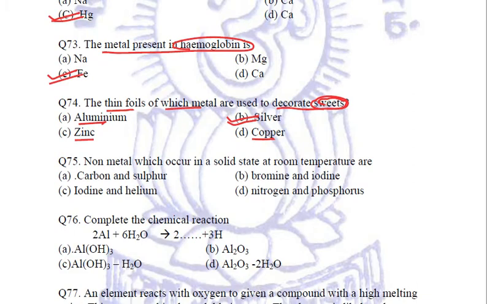Okay. Next question is non-metals which occur in a solid state at room temperature. These are carbon and sulfur. Helium is in the gaseous state, nitrogen in the gaseous state, bromine in the liquid state. Fine. So we will go with option number A, that is carbon and sulfur.